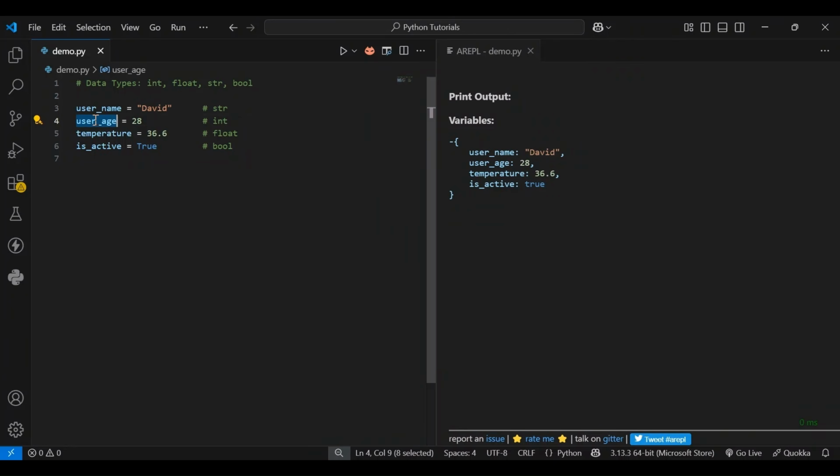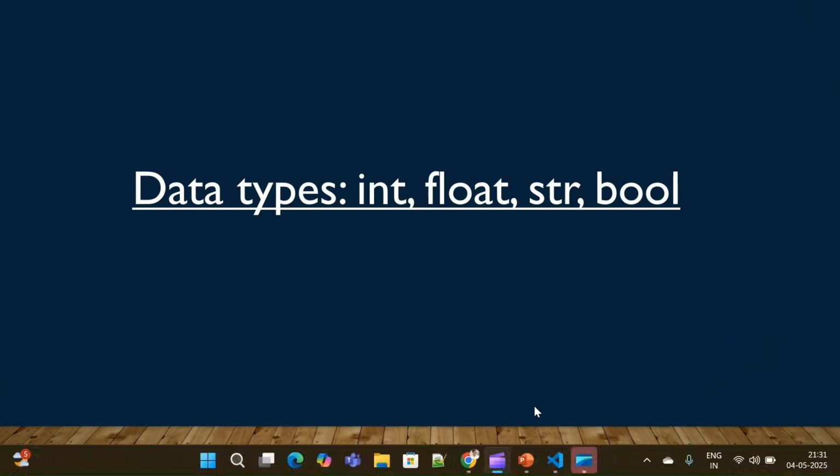Then maybe you want to record their body temperature. So temperature is equal to 36.6, a float, which handles numbers with decimal points. And finally, to check if the user is active or not, for that, is_active is equal to True. It's a boolean type used for yes or no, or true or false situations.